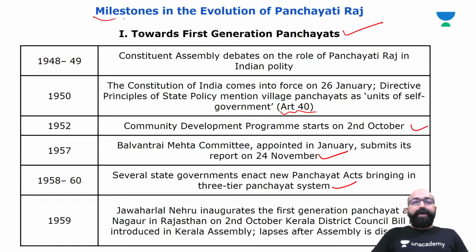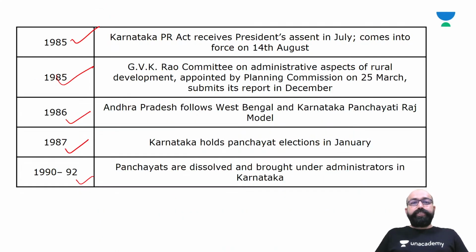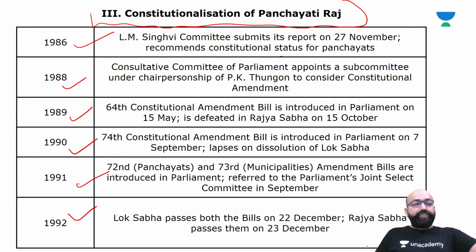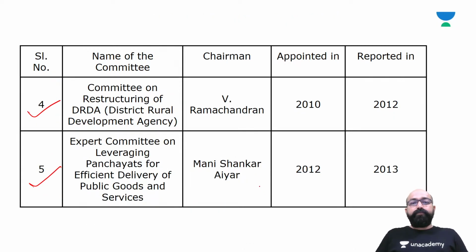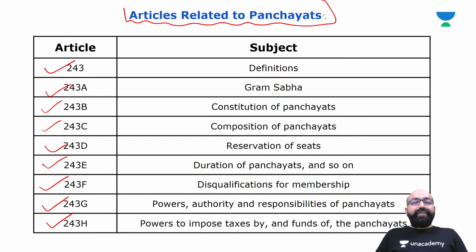Then milestones in the evolution of Panchayati Raj we have covered, like various steps towards the first generation Panchayats, then second generation Panchayats, constitutionalization of Panchayati Raj, then committees related to Panchayati Raj, and then articles related to Panchayats. So it's all about the Panchayati Raj.